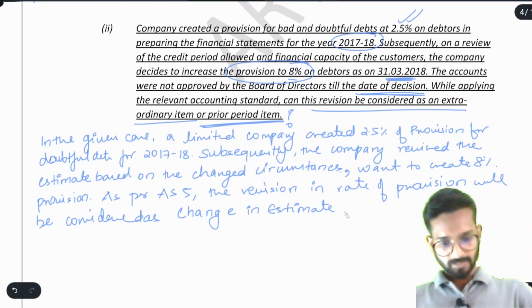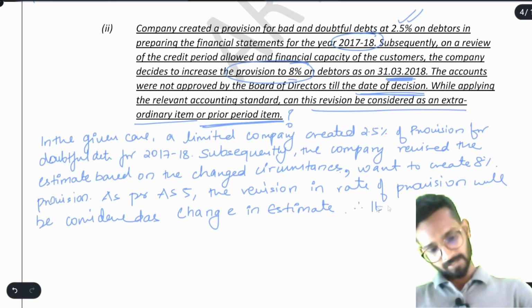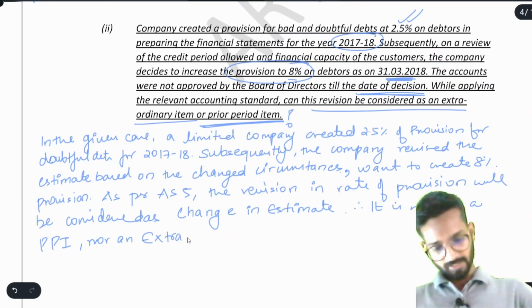Understood? Therefore, it is neither a prior period item nor an extraordinary item. Both the options are wrong.